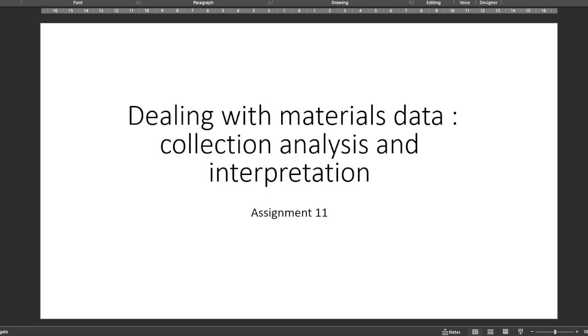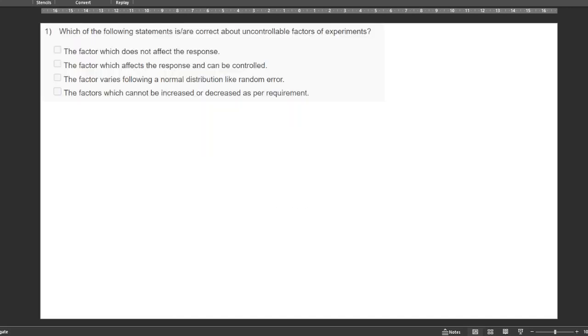Okay, today we are going to discuss assignment number 11, dealing with materials data collection, analysis, and interpretation. So let's go to question number one directly. The following statement is or are correct about uncontrollable factors of experiments.